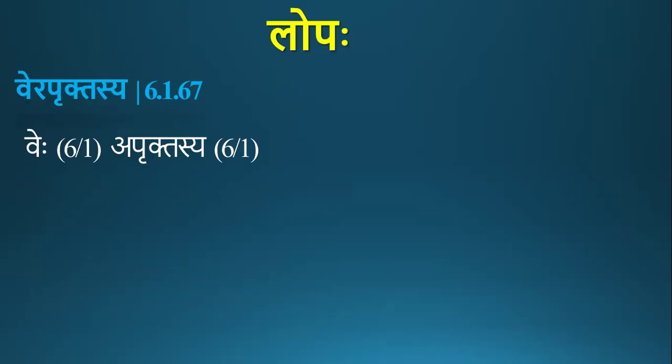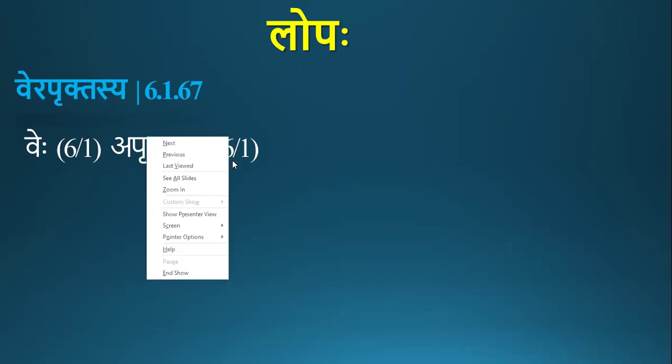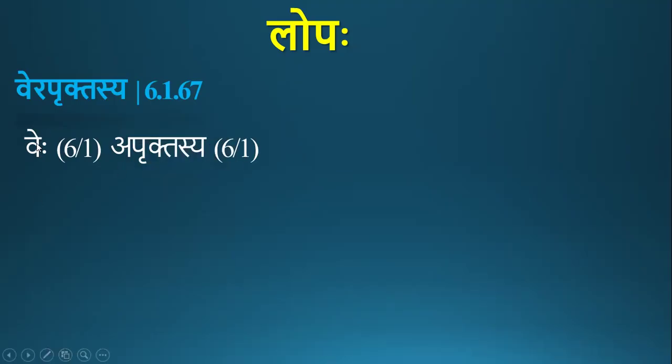Ari becomes arehe. Like that, vi becomes vehe. Apruktasya, aprukta. This is also shashti of aprukta. Rama becomes ramasya. Like that, aprukta becomes apruktasya. Vehe apruktasya. This apruktasya qualifies vehe. It is a visheshana to vehe.